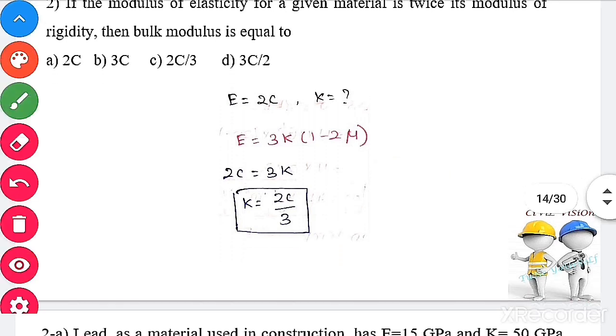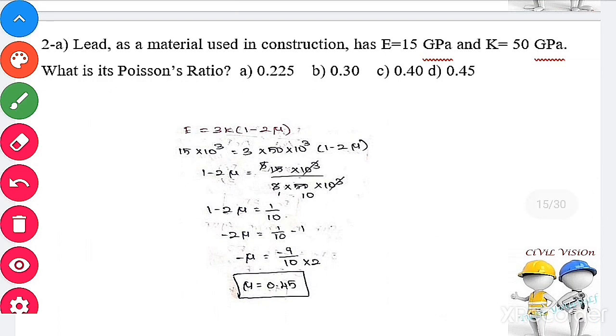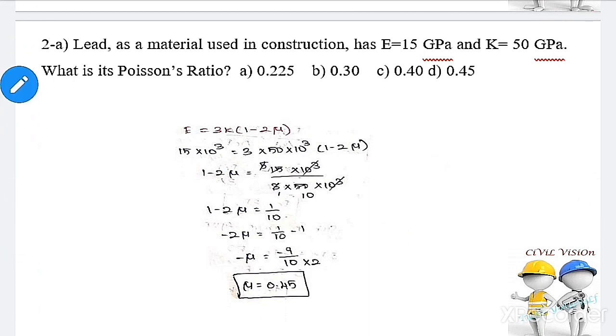Next question. Same model question. Lead as a material used in construction has Young's modulus 15 GPa, bulk modulus 50 GPa. What is the Poisson's ratio? We know the relation between Young's modulus, bulk modulus and Poisson's ratio.